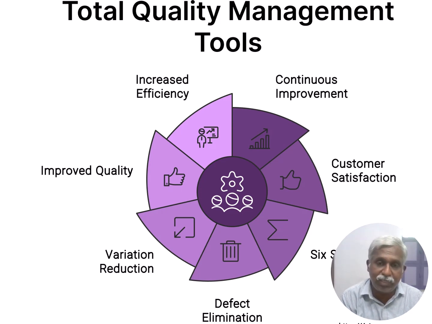We already discussed PPM, parts per million. The quality can be improved by reducing the defective parts. Defective parts elimination is very important. How to eliminate them?